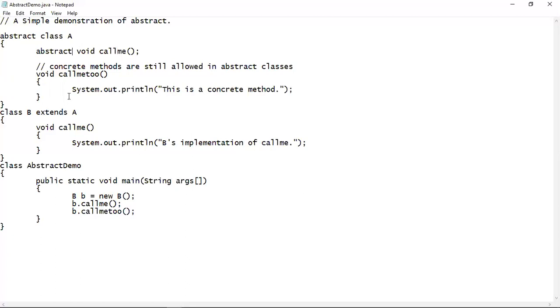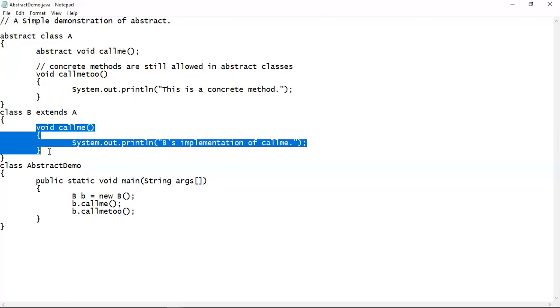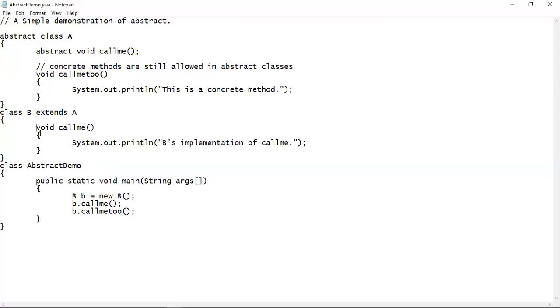Now this B is the subclass of the class A. So this subclass has to implement this abstract method that we have declared here inside the superclass. That means this B subclass has to actually override this callme method inside its body. Overriding means it has to write down the body of the callme method inside it. So that's what we have done here. We have written a simple System.out.println statement which will print this thing.